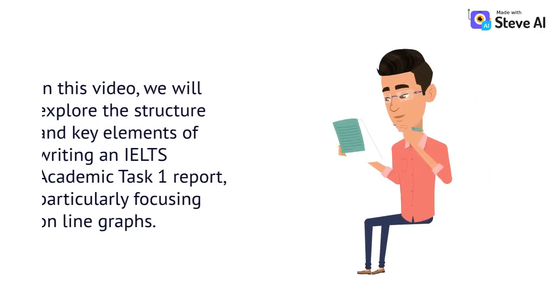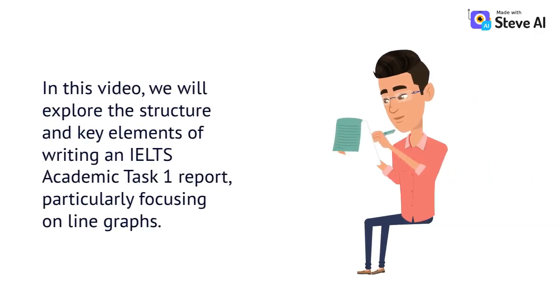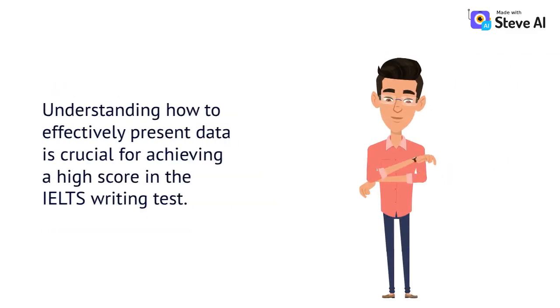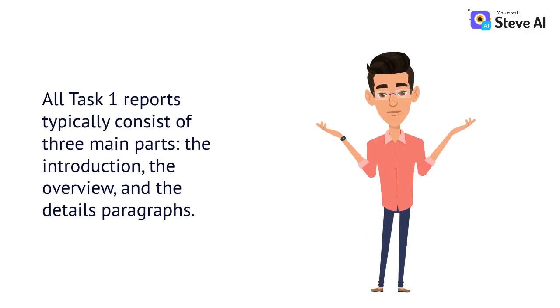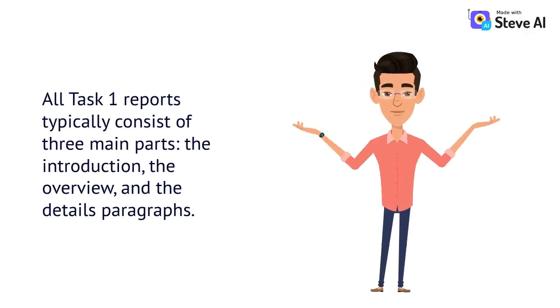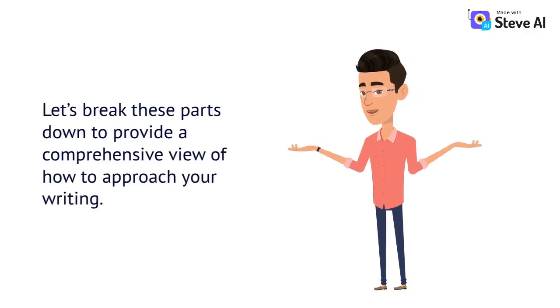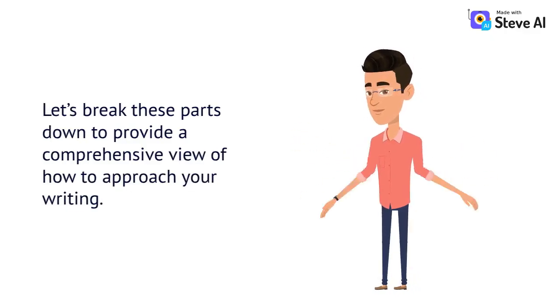In this video, we will explore the structure and key elements of writing an IELTS Academic Task 1 report, particularly focusing on line graphs. Understanding how to effectively present data is crucial for achieving a high score in the IELTS writing test. All Task 1 reports typically consist of three main parts: the introduction, the overview, and the details paragraphs. Let's break these parts down to provide a comprehensive view of how to approach your writing.